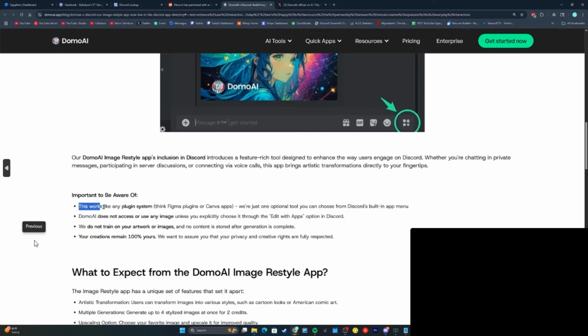We want to assure you that your privacy and creative rights are fully respected. So as you can see, all the other bots which are said to be invisible are not invisible, and they are safe as well. So yes, there is no need to worry about anything regarding this. And if something still happens to your Discord server or your Discord profile, you can always talk to the Discord support team by going to their website and contacting support.